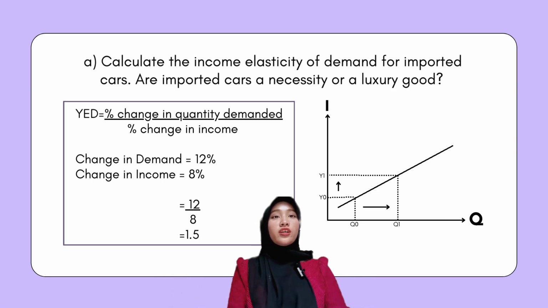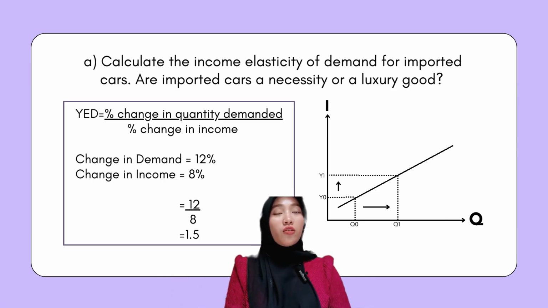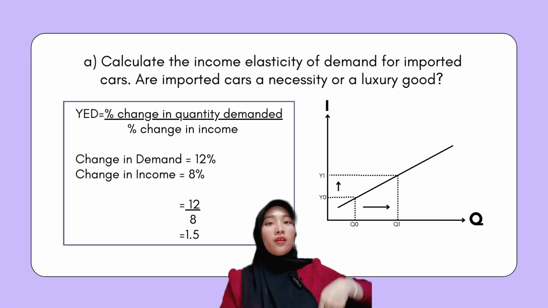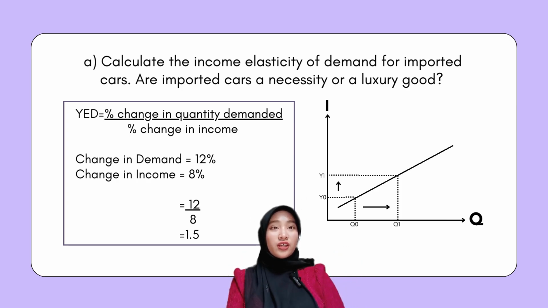For question A, we're going to calculate the income elasticity of demand. The formula for how to calculate this is the change in quantity demand divided by the change in income. So the change in demand is 12% and the change in income is 8%. Then we divide it, the answer will be 1.5. If the YED is more than 1, then it will be a luxury good. Now for the graph. The graph shows that the increase in quantity demand from Q0 to Q1 is the same as the increase in income from Y0 to Y1.